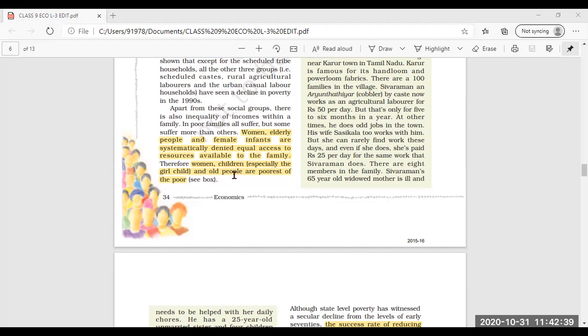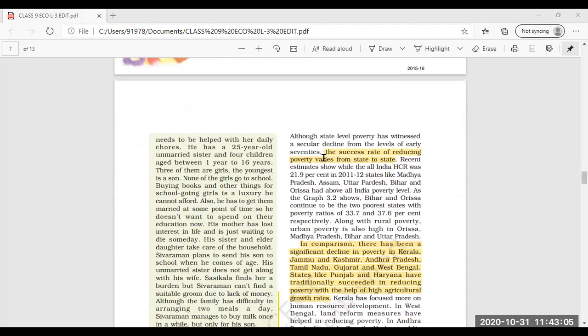The other people who are doing the physical work, the earning members, will be given access to those facilities only. And thus women, children, especially the girl child, and the old people are considered the poorest of the poor. So who are considered the poorest of the poor? The women and old people and children.